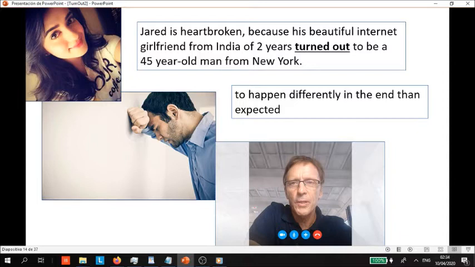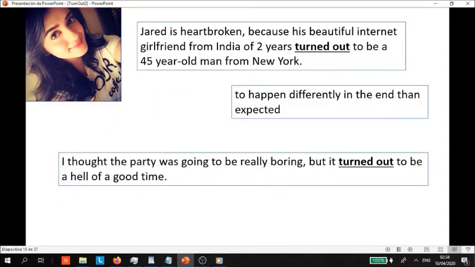So he thought that he had a girlfriend from India. They were together for 2 years, and he thought everything was going great. But then it turned out in the end something different was happening. His girlfriend was actually a 45-year-old man. He was catfished, for example. That's what turn out means in this case. Another example. I thought the party was gonna be really boring, but it turned out to be a hell of a good time. So you have an initial thought process, and then something differently happens in the end. Something turns out differently, right? Okay, that's I believe number 3.